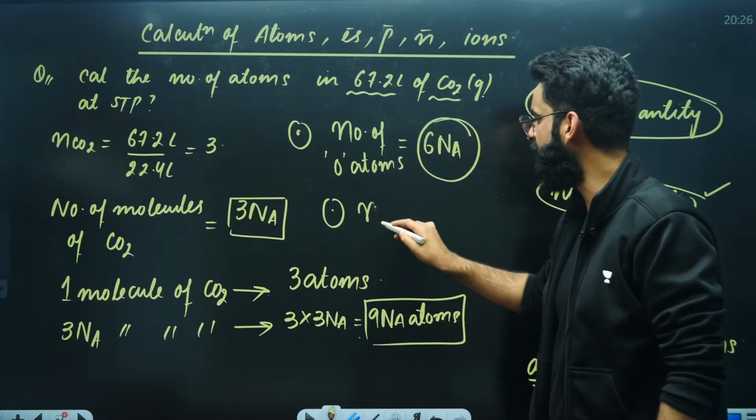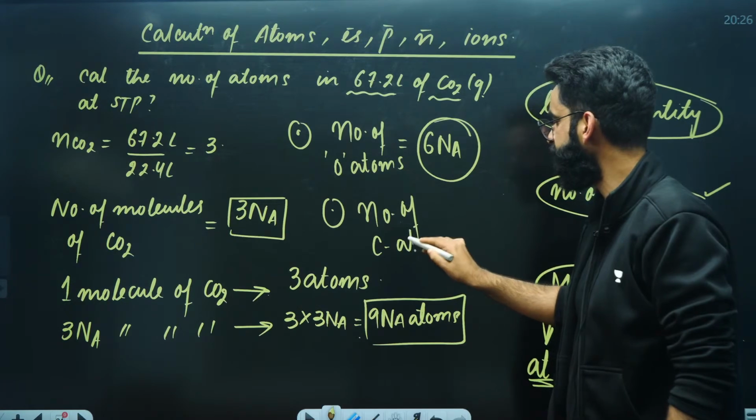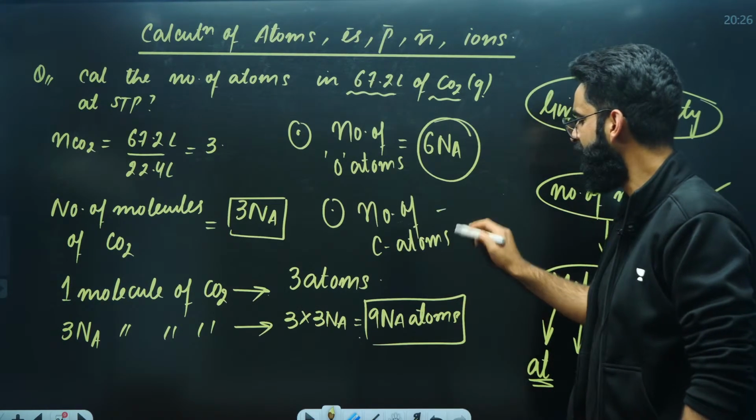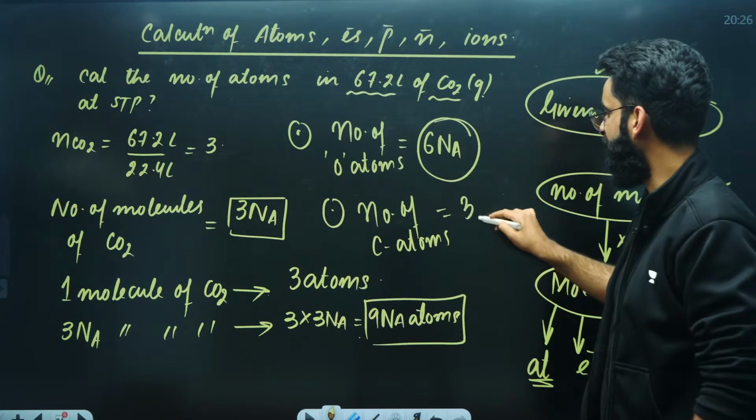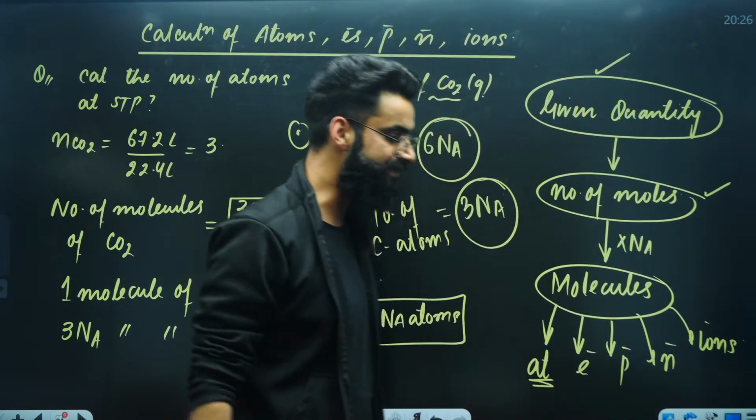So how many carbon atoms will be there in the container? Number of carbon atoms in the container will be 9 Na minus 6 Na. The value will be 3 Na. So 3 Na carbon atoms will be there in the container. Isn't it simple, people?